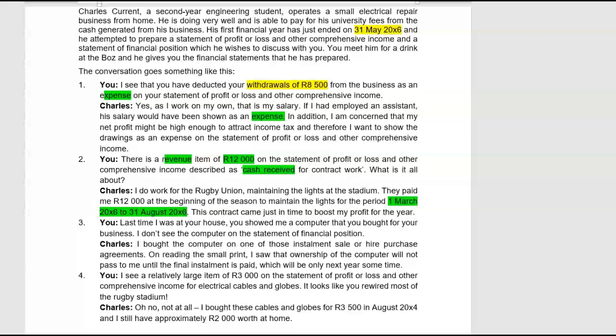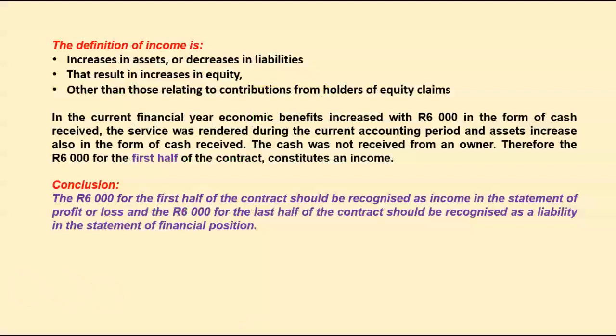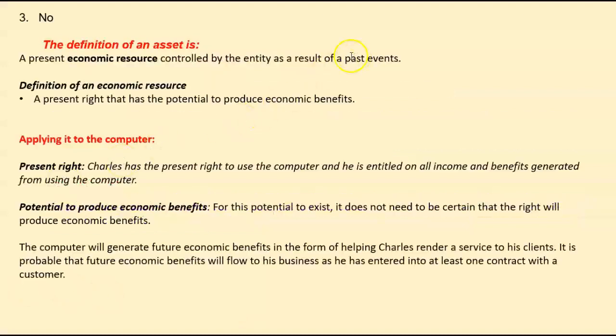The economic substance of any transaction is the preferent one. We're going to use that over the legal form of the transaction. So if we go now to the answer to that one, we say, well, that's also not correct because, what can the computer be? It can only be an asset. All right, so let's have a look at the definition of an asset.